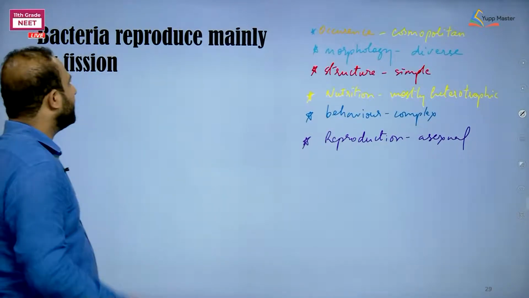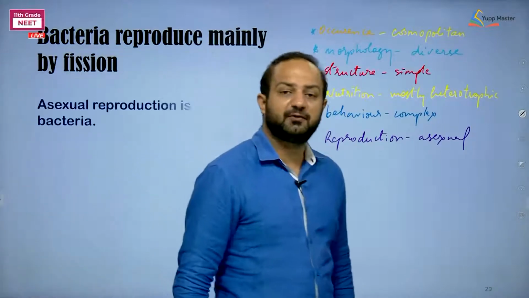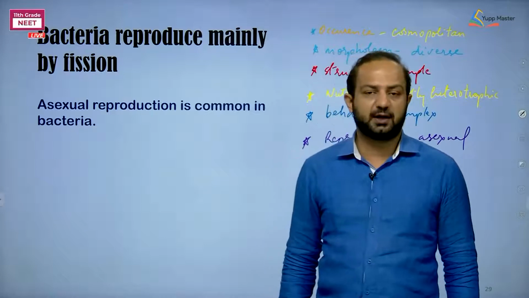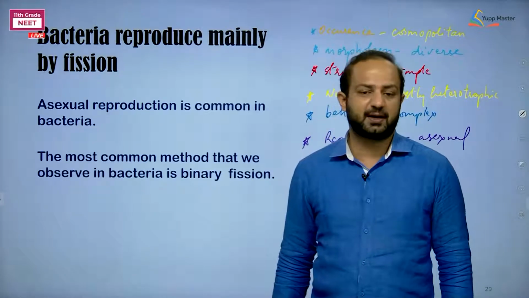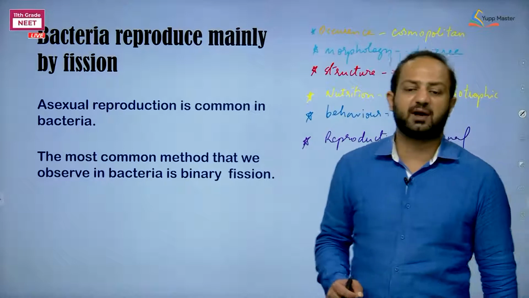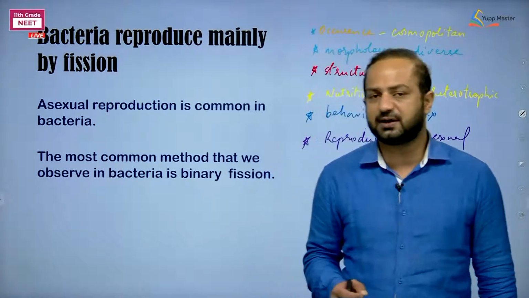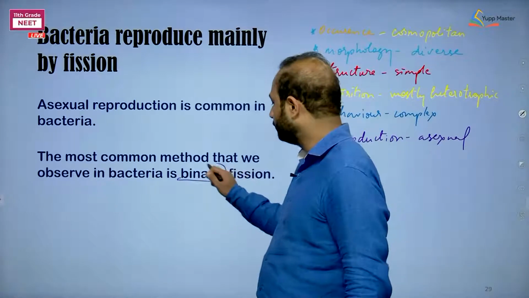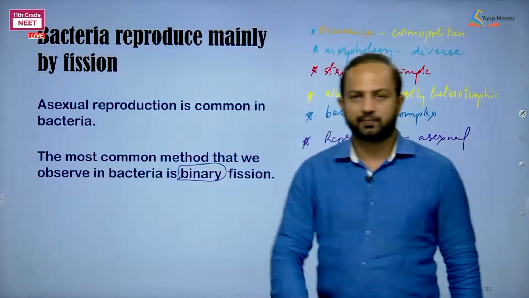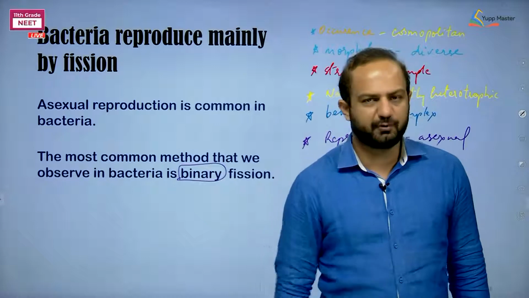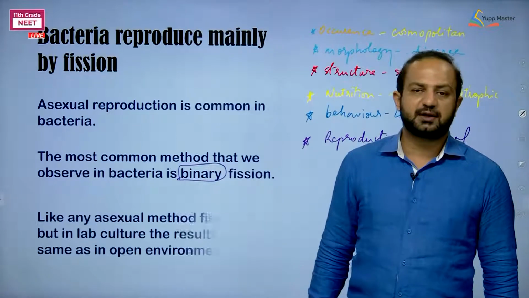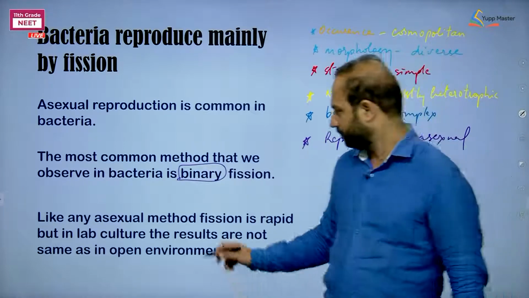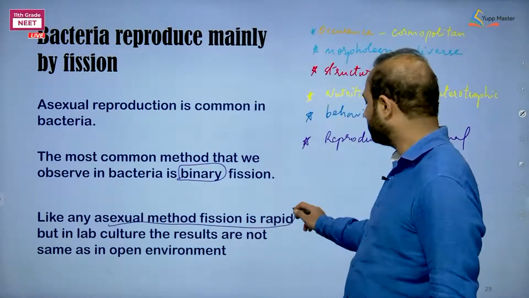Clear? So here I am saying that bacteria reproduce mainly by fission. If asexual reproduction is common in bacteria and that is taking place by binary fission, then the most common method that we observe in bacteria is binary fission. Binary fission is dividing into 2. Binary means 2, and thereafter multiples of 2 will be formed. So like any asexual method, fission is rapid.